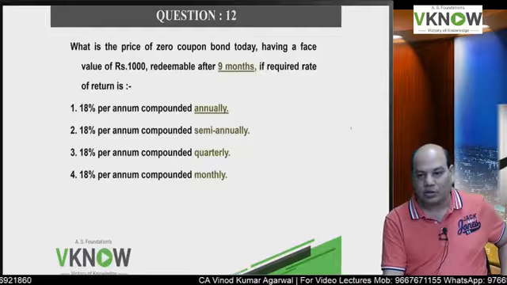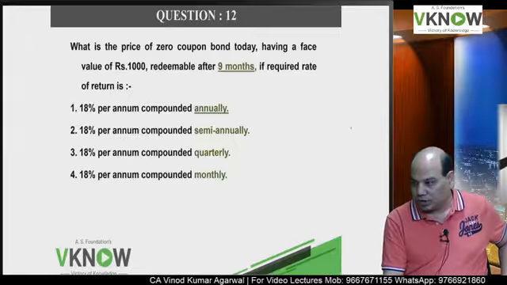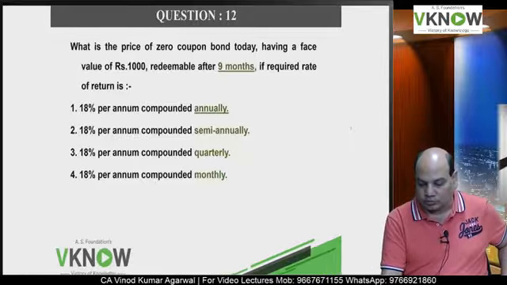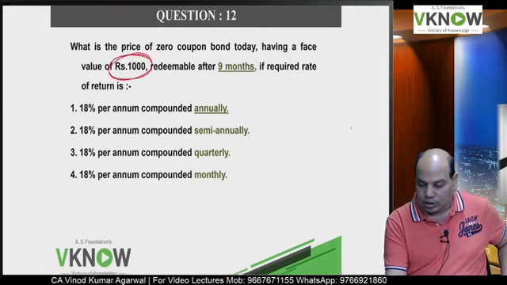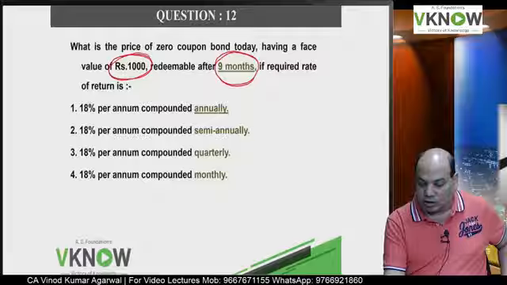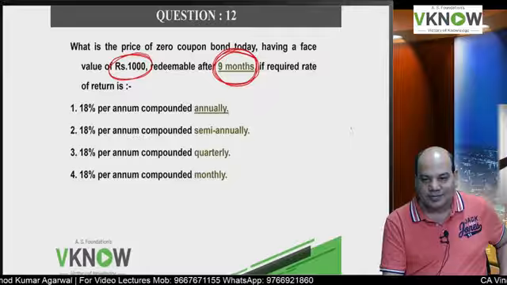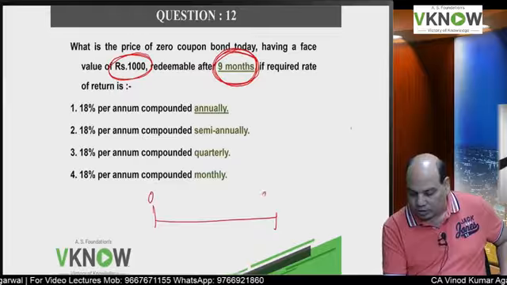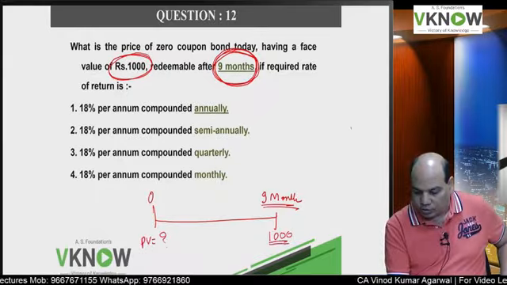Okay, question number 12 is a little different. Pay attention. What is the price of a zero coupon bond today, having a face value of 1000 but redeemable after 9 months? Oh my God, because all earlier questions were in years. This is 9 months. So we are standing today here, and after 9 months you will get 1000 rupees, and we have to calculate the present value today.